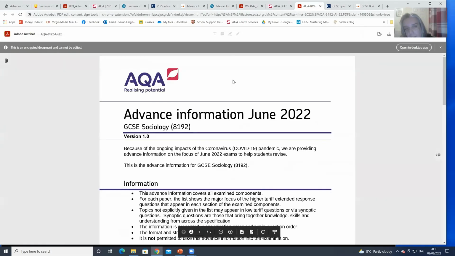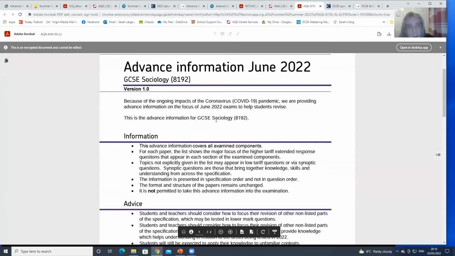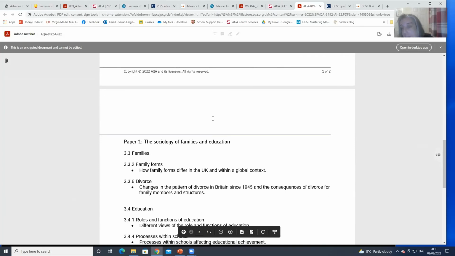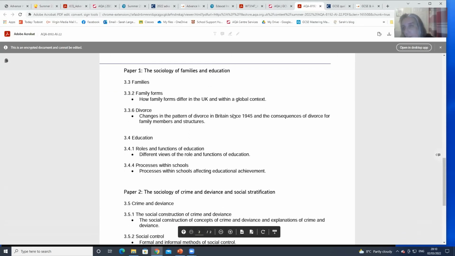So what they've given us for sociology actually made me jump for joy. I like this one. Some of the ones I've had, I think there's no point, I'm just going to revise everything. But this one I like. Because it's very essay based, they've said everything can come up on the shorter mark questions, everything can come up synoptically. You don't have to revise everything, but we are going to give you the focuses for the essay questions.